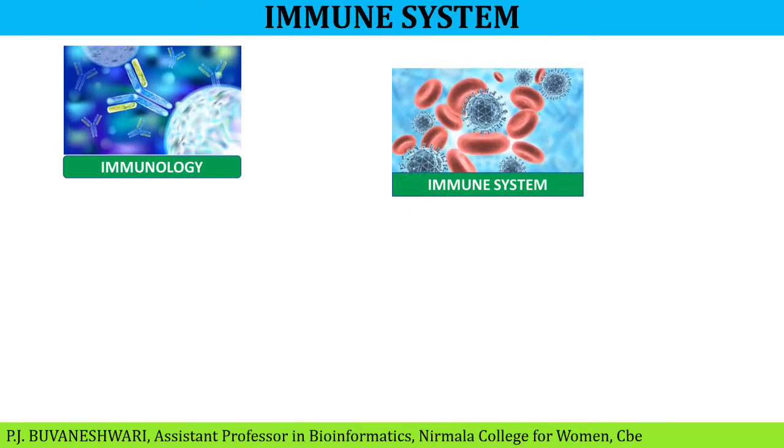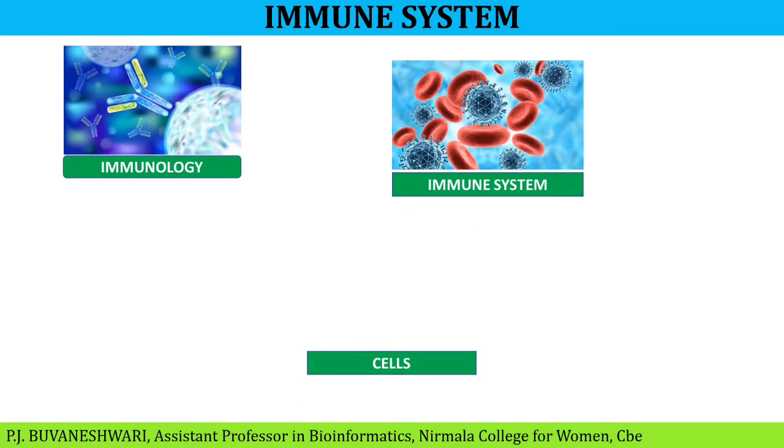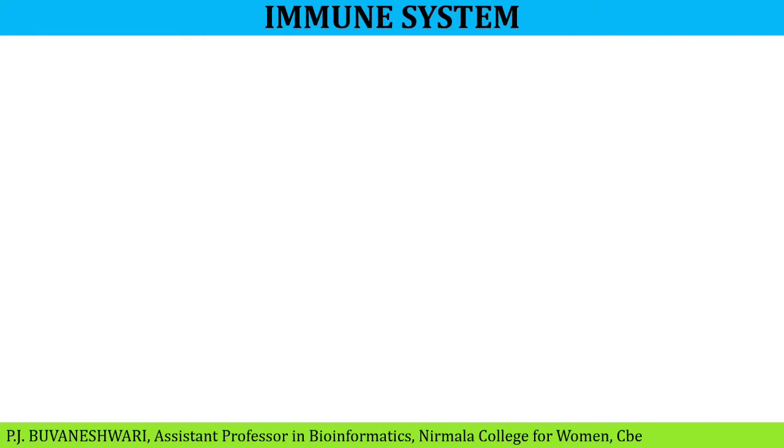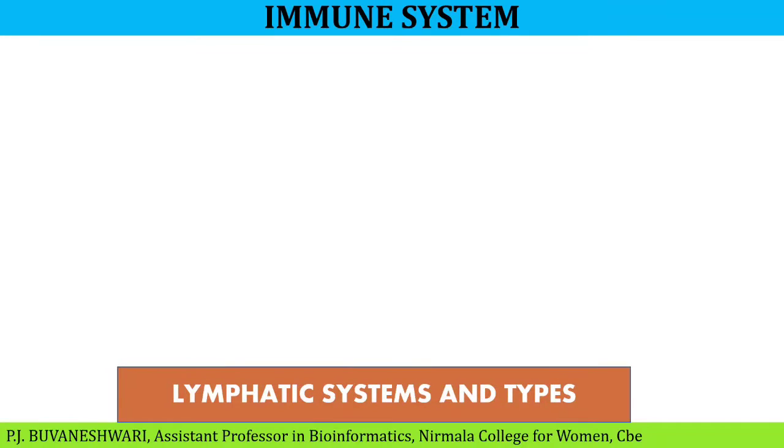So, next, cells. The cells involved in our immune system are white blood cells or leukocytes, which are involved in destroying disease-causing organisms and substances. Next, the lymphatic system and its types. The lymphatic system has three different parts. They are a network of lymphatic vessels, tissues and organs.